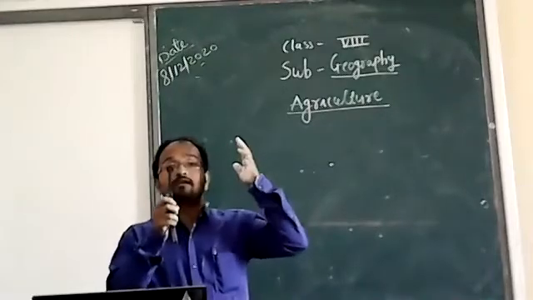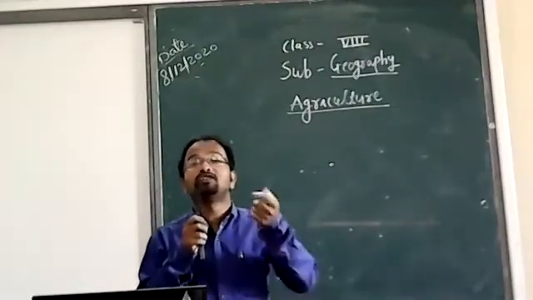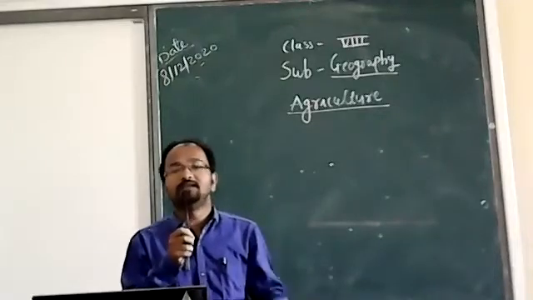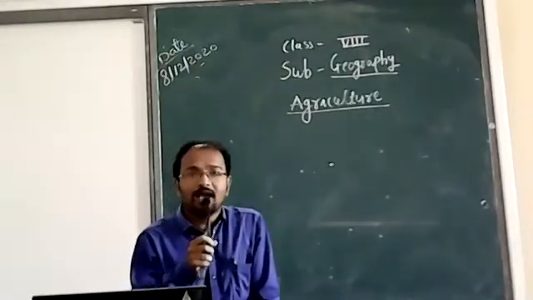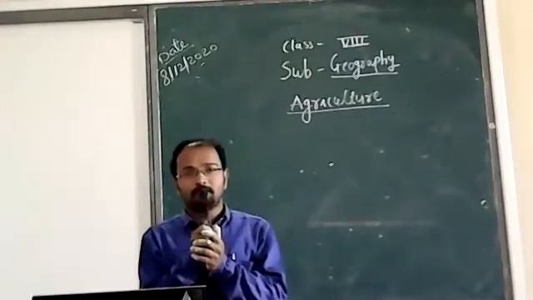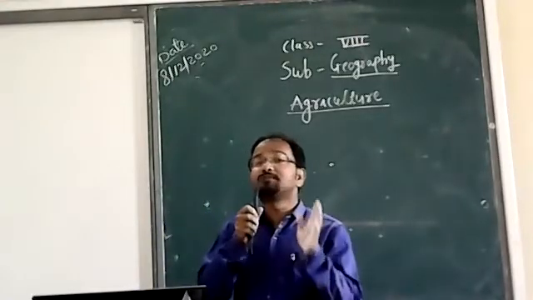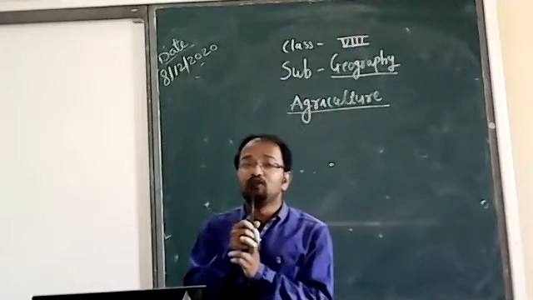And commercial farming is different. It is only for commercial purposes. They sell their produce in the market and they earn huge profit. So that is called commercial farming. In subsistence farming, there are two types.